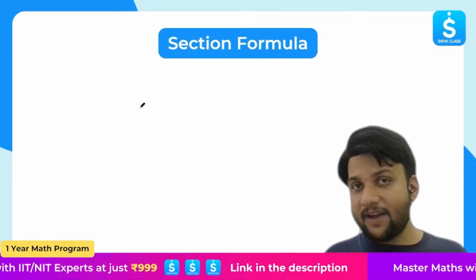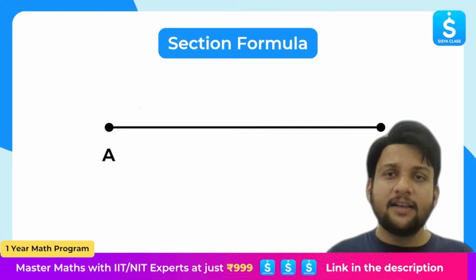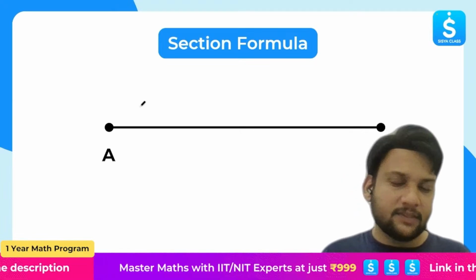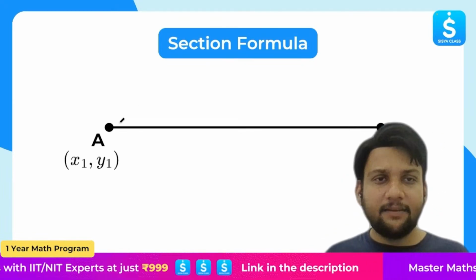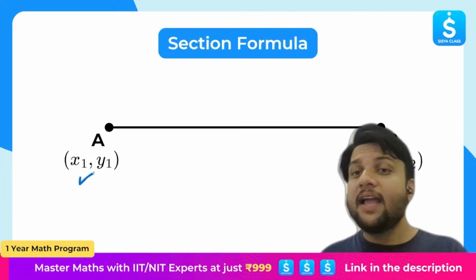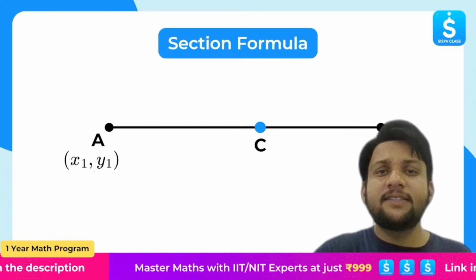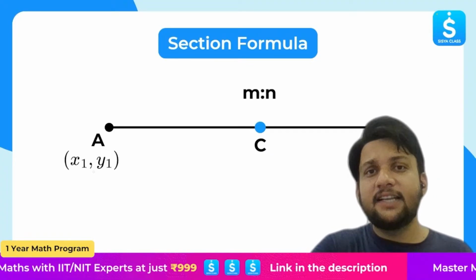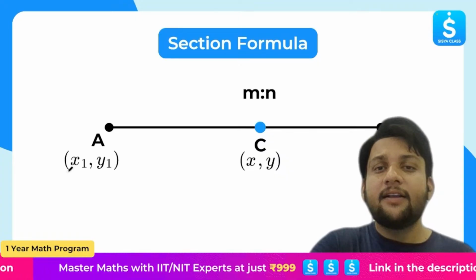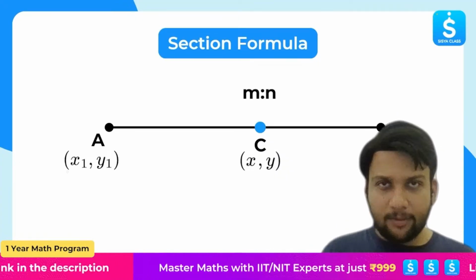So to find that, what we will learn is section formula. Now, what does section formula say? Suppose we have two points A and B, and they are connected through a line. Now, suppose let's say the coordinates of point A are x1, y1, and coordinates of point B are x2, y2. There is a point C which is dividing this line in the ratio m:n. Now, what we have to find? We have to find the coordinates of point C, x and y.